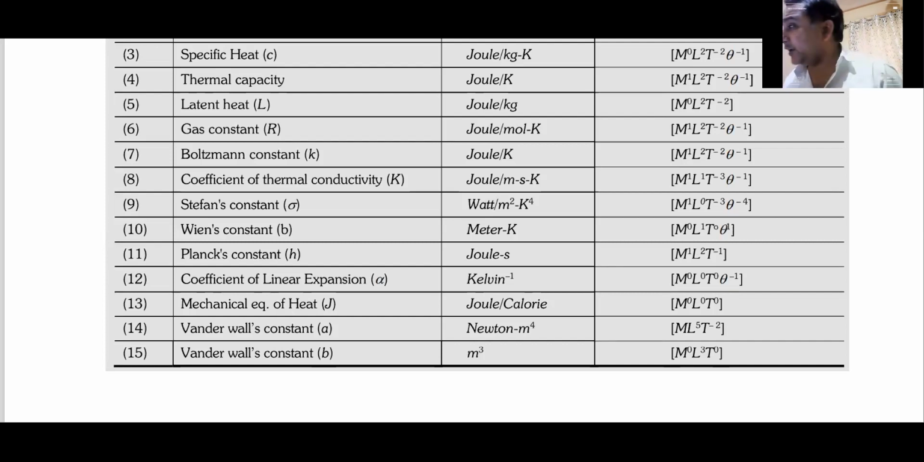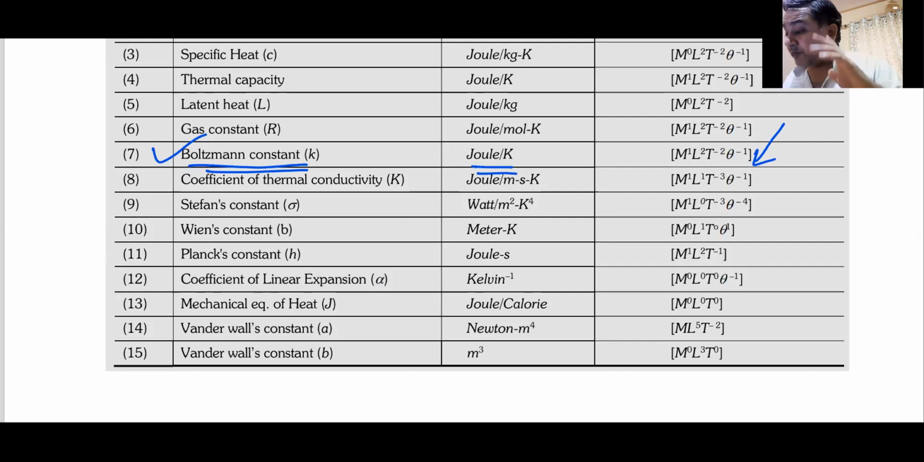So please go through all these dimensions. I will give you one more day. There are many things that you might not have heard, for example, this Boltzmann constant. Sir, we have never heard about Boltzmann constant. Not a problem. Just see its dimension. If you can remember it, very good. If you can't remember it, and if it comes in a question, just see its dimension from here and use it.